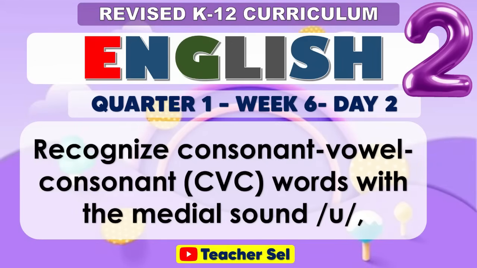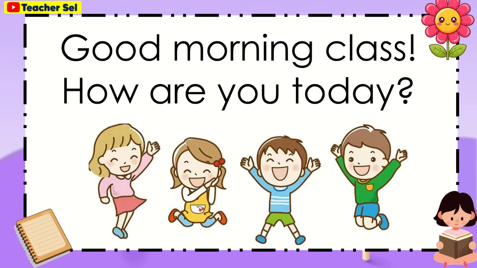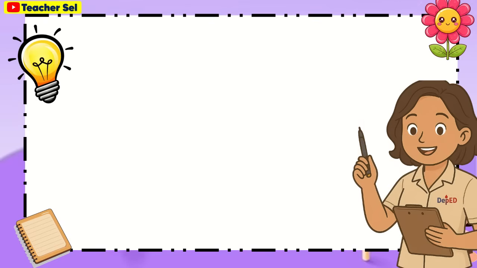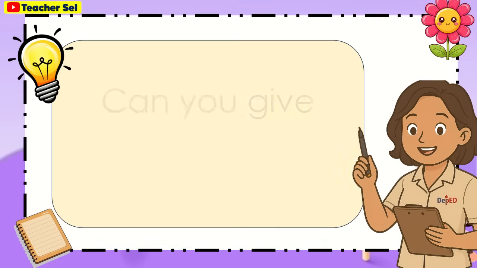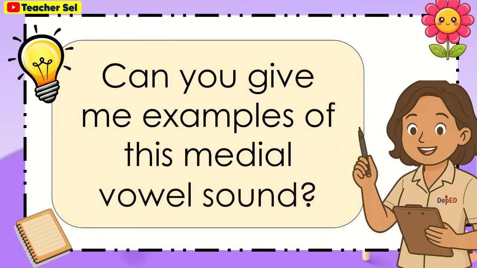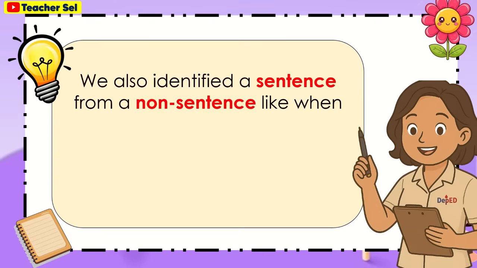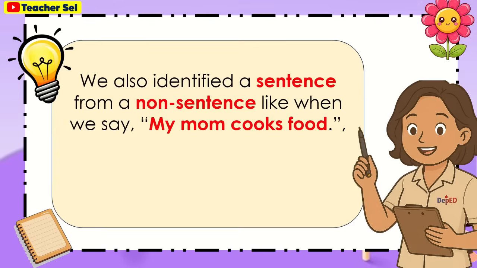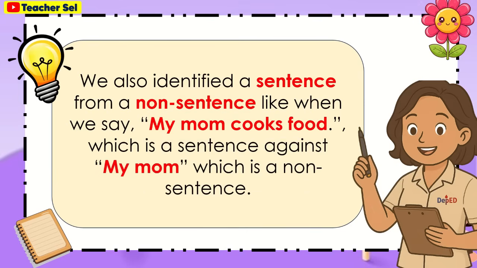For day 2: recognizing consonant-vowel-consonant words with the medial sound O. Good morning, class. How are you today? Yesterday, we learned the consonant-vowel-consonant word pattern with the medial vowel sound O. Can you give me examples of this medial vowel sound? We also identified a sentence from a non-sentence, like when we say, my mom cooks food, which is a sentence, against my mom, which is a non-sentence.